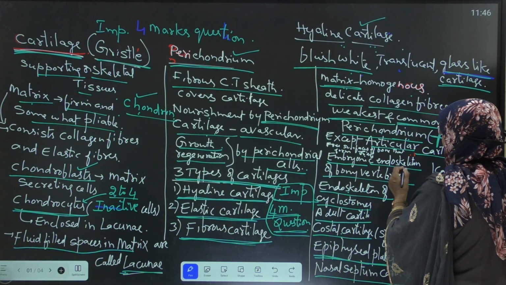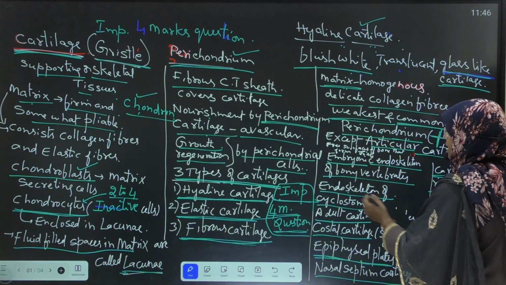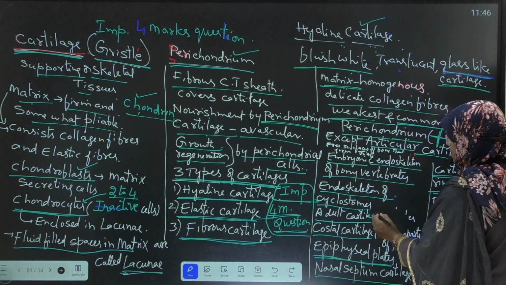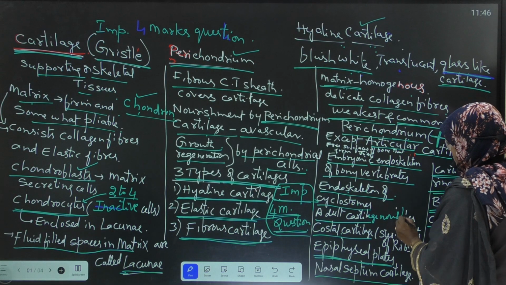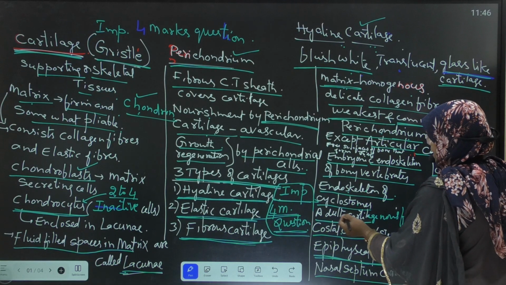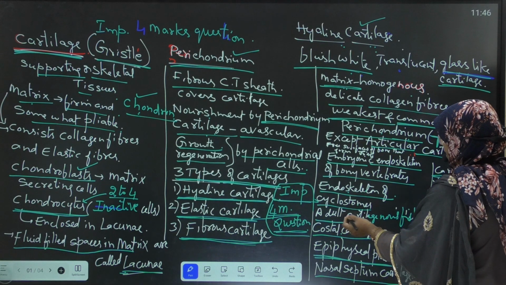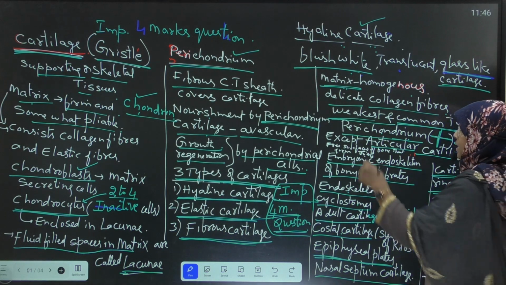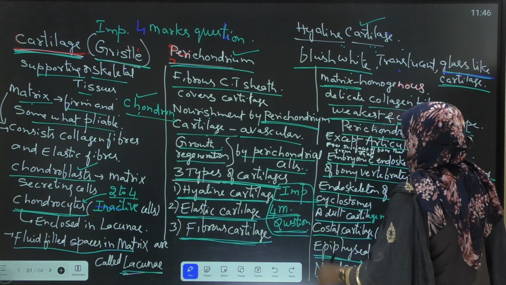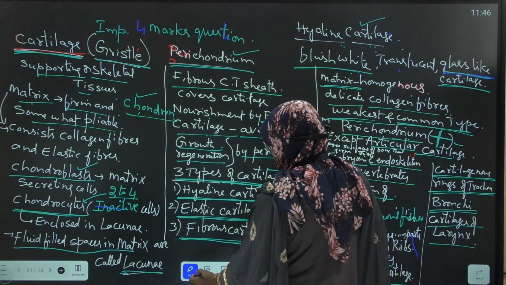And the embryonic endoskeleton of bony vertebrates, the endoskeleton of cyclostomes, and the endoskeleton of adult cartilaginous fishes are also made up of hyaline cartilage. Okay, this is about the hyaline cartilage.